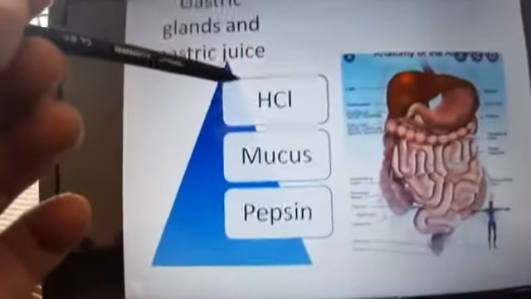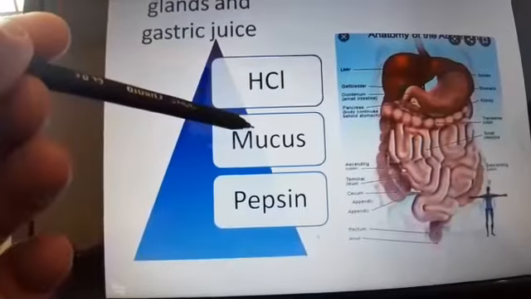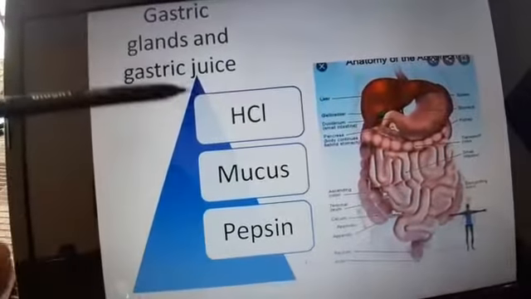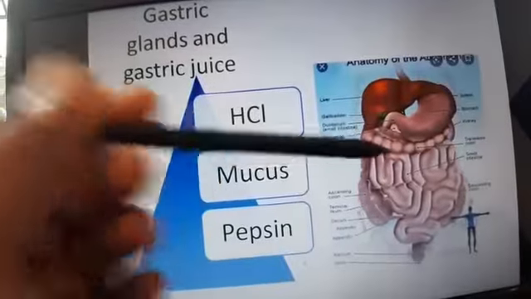It contains three components: HCl, hydrochloric acid, mucus and pepsin. Collectively they are known as gastric juice, and they are secreted by gastric glands which are located on the inner wall of the stomach.